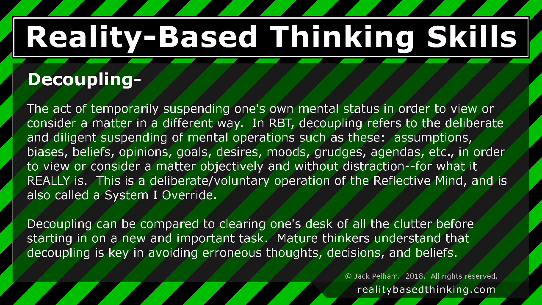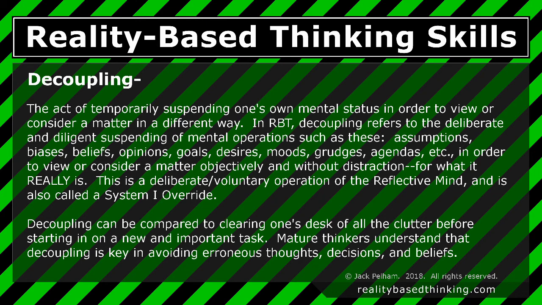In RBT, decoupling refers to the deliberate and diligent suspending of mental operations such as these: assumptions, biases, beliefs, opinions, goals, desires, moods, grudges, agendas, etc., in order to view or consider a matter objectively and without distraction, for what it really is.